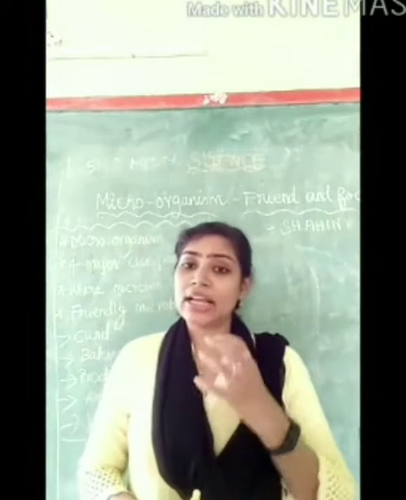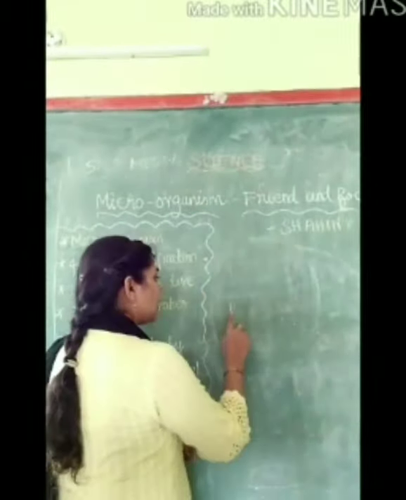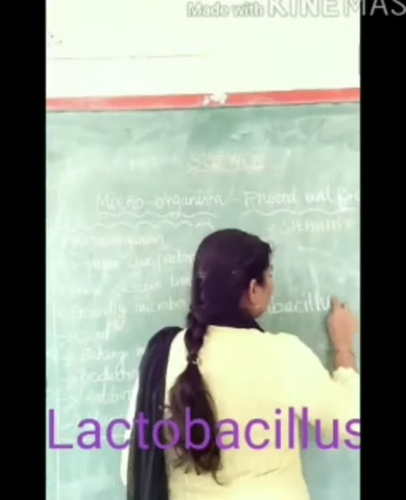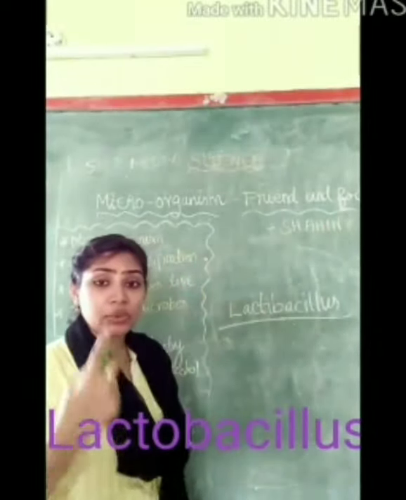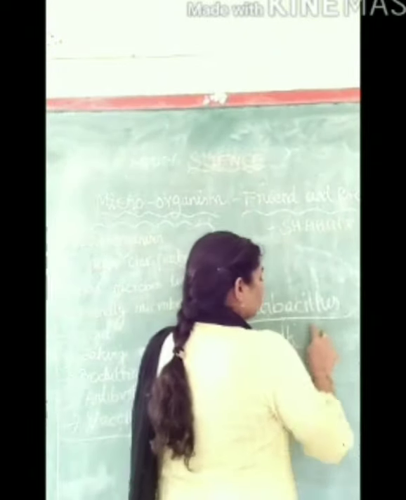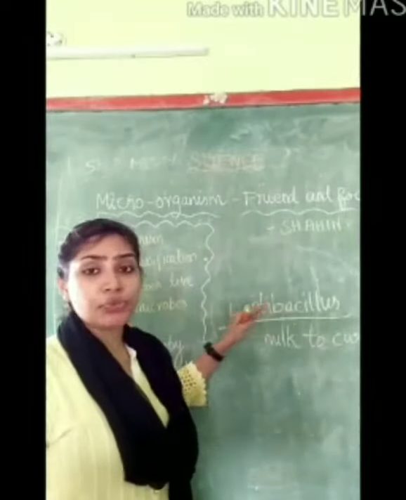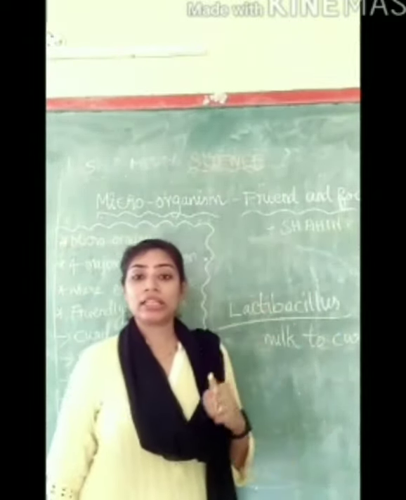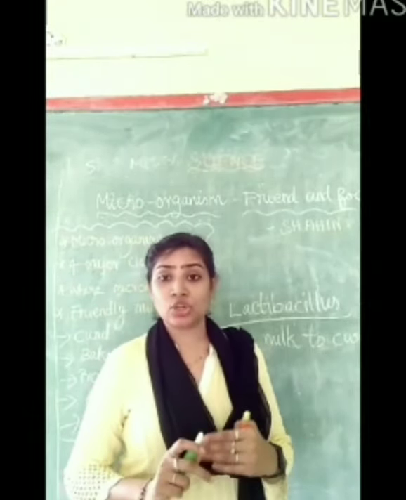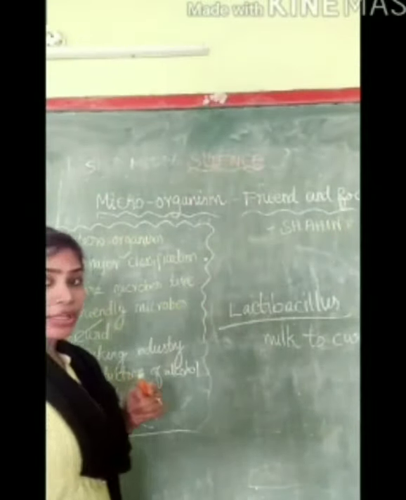So now let's see, microorganisms are used in the preparation of curd. In the curd, there will be many microorganisms, in which Lactobacillus is the bacterium which converts the milk into curd. This friendly microorganism, Lactobacillus, helps in the formation of curd. So this is a kind of friendly microorganism.